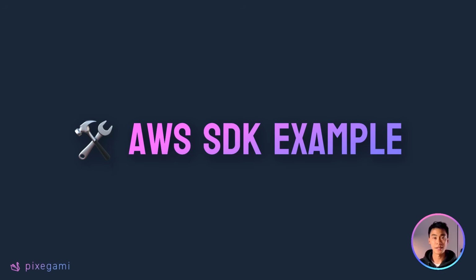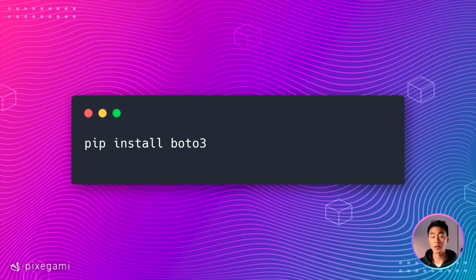If you want to access your AWS resources from within an application's code, for example, if you want to put things or retrieve things from that S3 bucket we created earlier, then you can use an AWS SDK, which is a client library. And there's one for every major language. Let's use Python as an example. You can install it into your Python environment using this command. In Python, the AWS SDK is called Boto3. I'm not sure why, but that's what it's called.